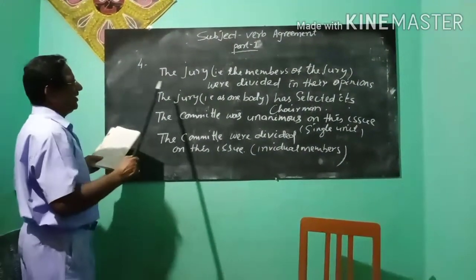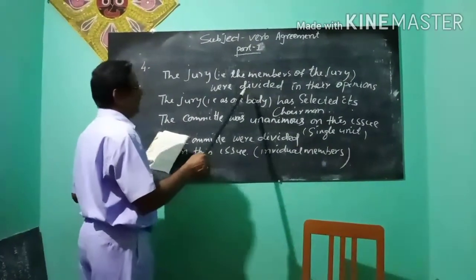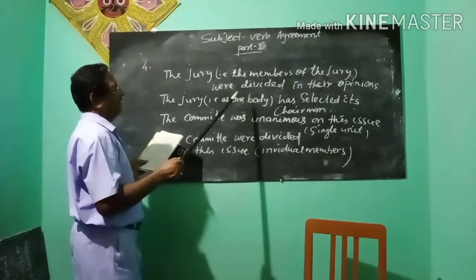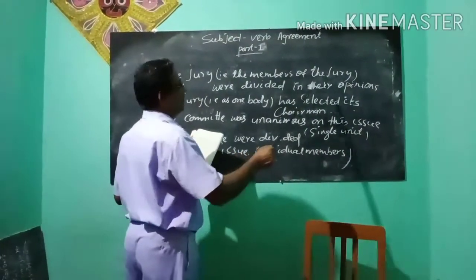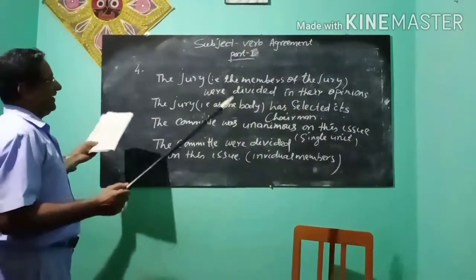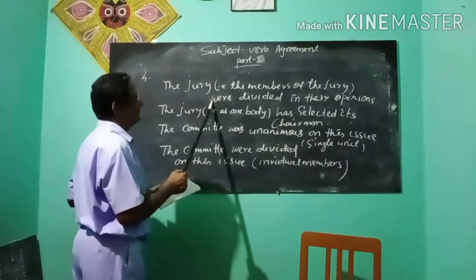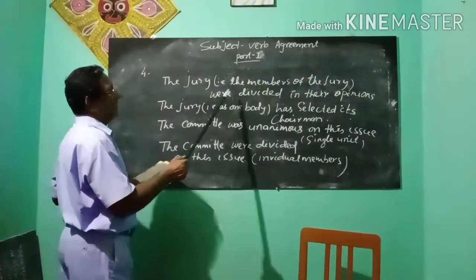The jury were divided in their opinions. When there is a collective noun, when there is a division, when the members of the jury were divided in their opinions, at that time a plural verb is used. Here, "were" is used.